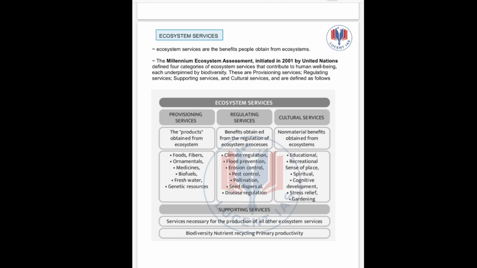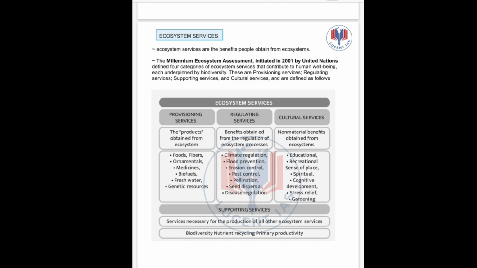So what are the provisioning services? The products obtained from the ecosystem, like hard products such as food, fibers, ornaments, medicines, biofuels, etc. What are the regulating services? The benefits obtained from the regulation of the ecosystem. If we properly regulate the ecosystem, what benefits can we get? Proper regulation gives benefits such as climate regulation, flood prevention, erosion control, pest control, pollination, seed dispersal, disease regulation, etc.